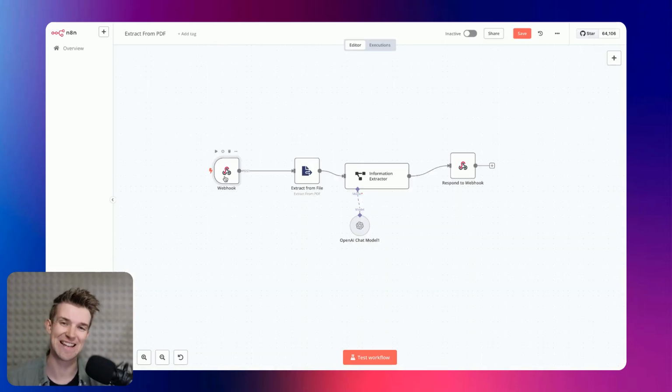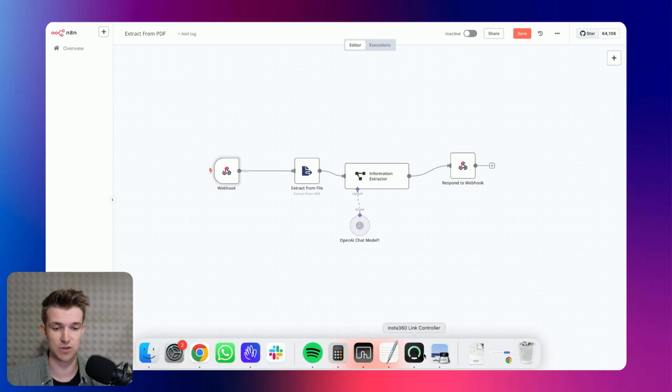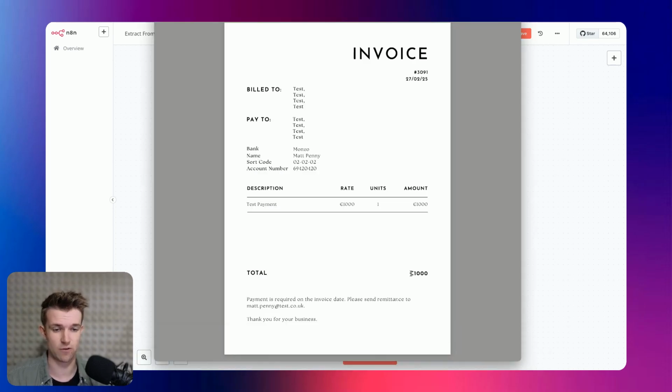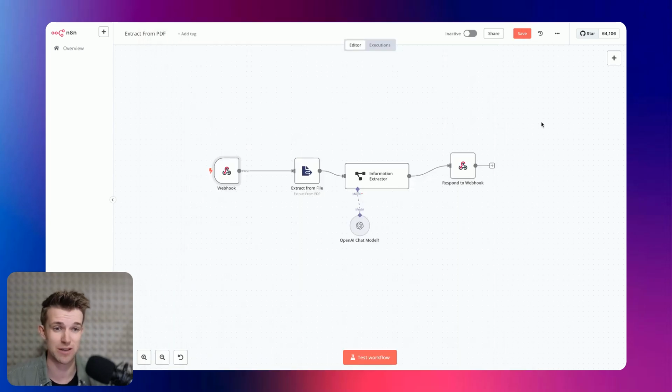Okay, so I'm in N8N now, and I've set up a very simple automation where via webhooks, we're going to send in a PDF, which is an invoice, and it's going to tell us a few basic bits of information about the invoice. This is the invoice that we are going to send, essentially for €1,000, and just a test invoice. Not my real bank details, by the way, in case you're wondering.